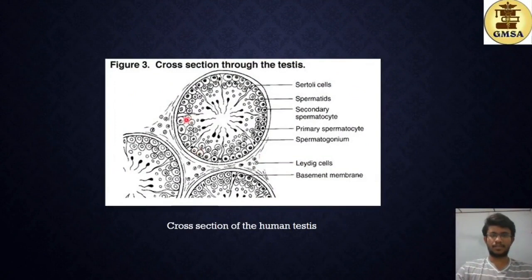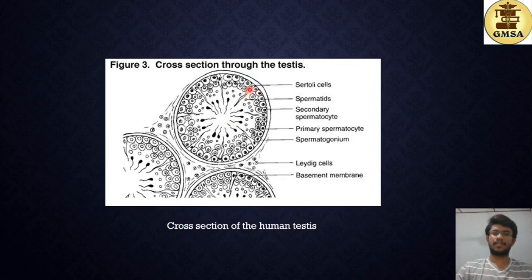Here you can see the cross section of a testis. First of all, you see the cross section of a seminiferous tubule, and here you can see the various stages of the development of the sperm. Here you have the germinal epithelium and the progressive stages until the sperm is formed at the center. And these are the supportive Sertoli cells extending from the wall of the seminiferous tubule towards the lumen.